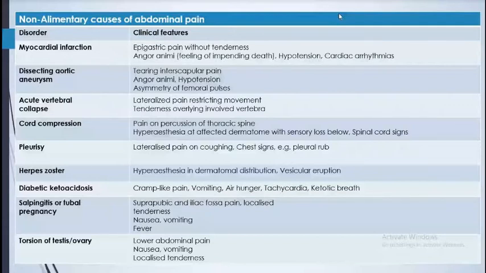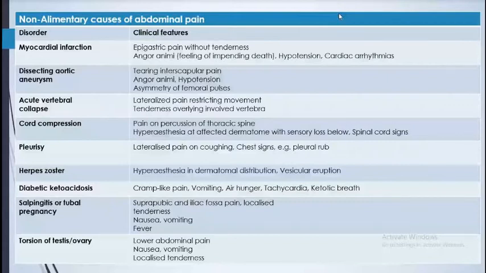And acute vertebral collapse is another, which is different. That is a bone condition, with lateralized pain restricting movement. The patient cannot move. There is tenderness over the involved vertebra, cord compression, and pleuritic chest pain. Because of pneumonia also the patient can get abdominal pain if it is in the basal region. If there is a lower zone pneumonia, that patient also complains of pain in the abdomen. So we need to be careful about that.